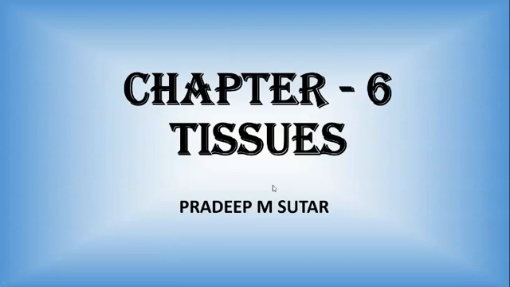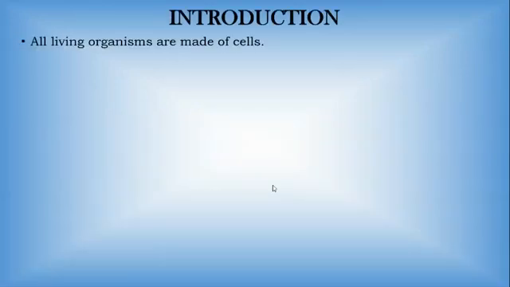In a simple way, tissue is a group of cells. In our previous class, we learned about cells. A cell is the fundamental unit of life, so a group of cells is called a tissue. That we are going to learn in this class briefly. So, the introduction: all living organisms are made of cells. If you check, every organism is made up of what?